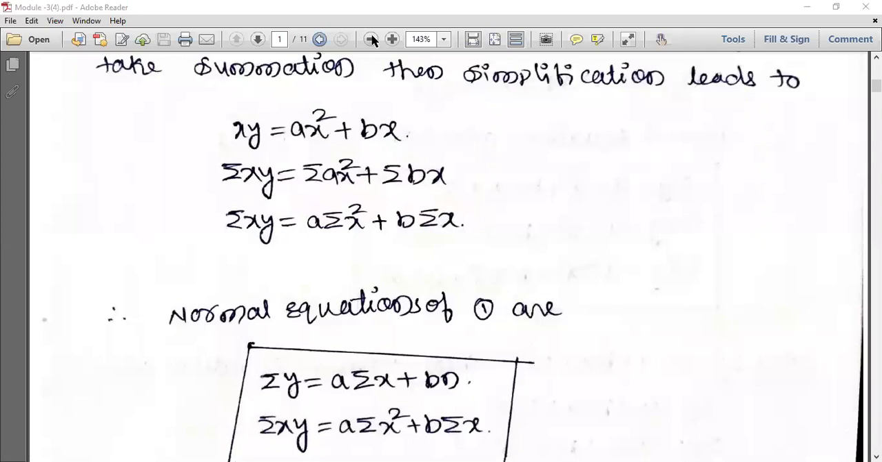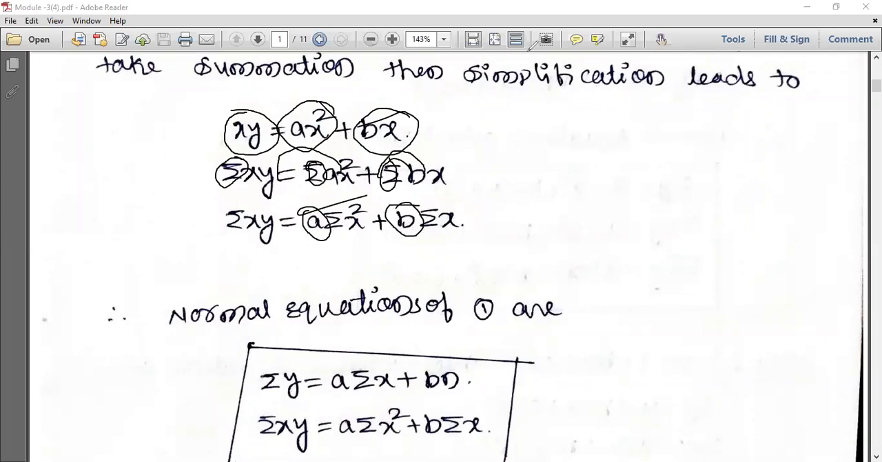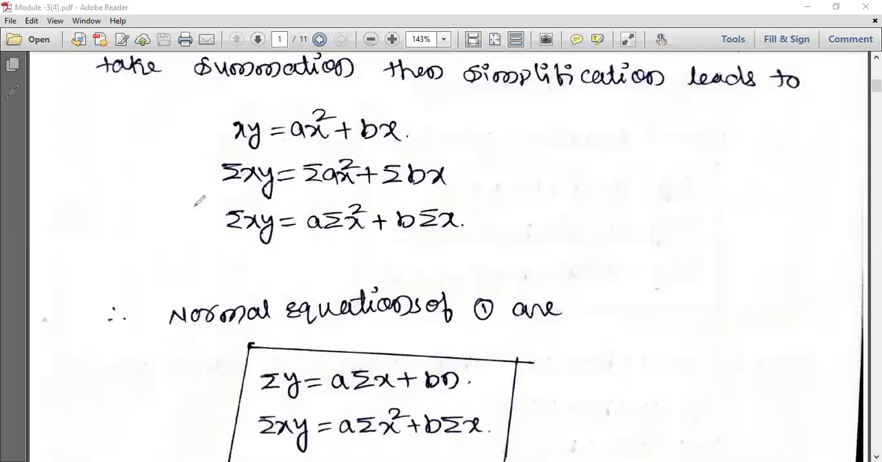So that is, y equal to ax plus b. Equation 1 is multiplied by x, so we get xy, ax square plus bx. Next, take the summation sign everywhere. After taking the summation sign, this constant you take out, and this constant you take out. Therefore, this is called one normal equation.